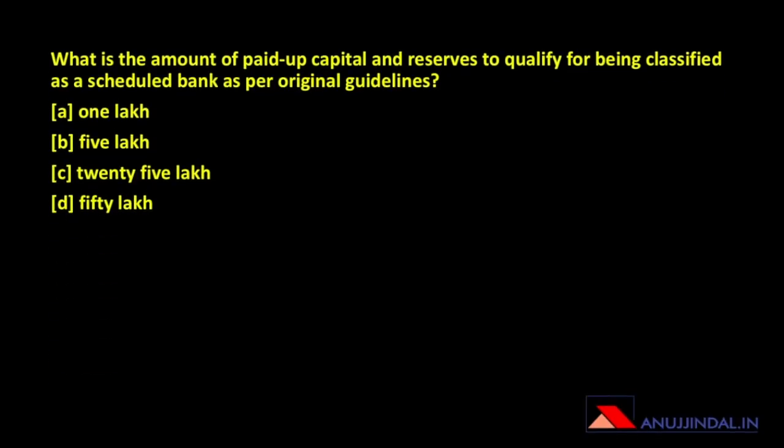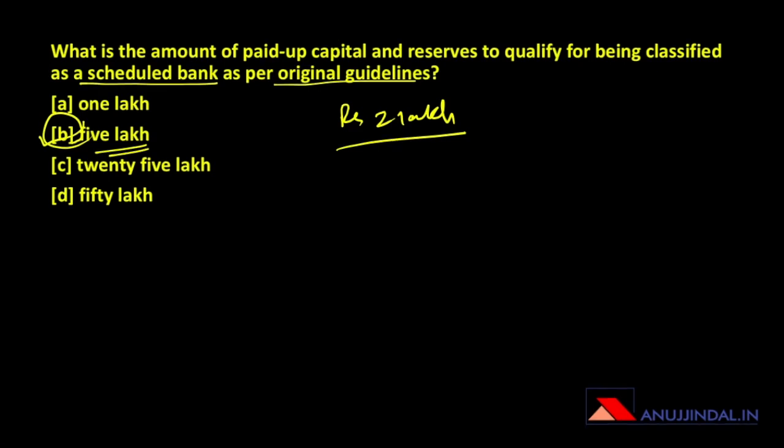The next question is, what is the amount of paid up capital and reserves to qualify for being classified as a scheduled bank as per original guidelines? A very factual question. You are expected to know the answer, rupees 5 lakh. Some people might think that the answer is 2 lakh. 2 lakh was the original amount of paid up capital that was required, but now the amount has increased to rupees 5 lakh. So that's all for questions on day 3 on finance for RBI as well as NABARD Grade